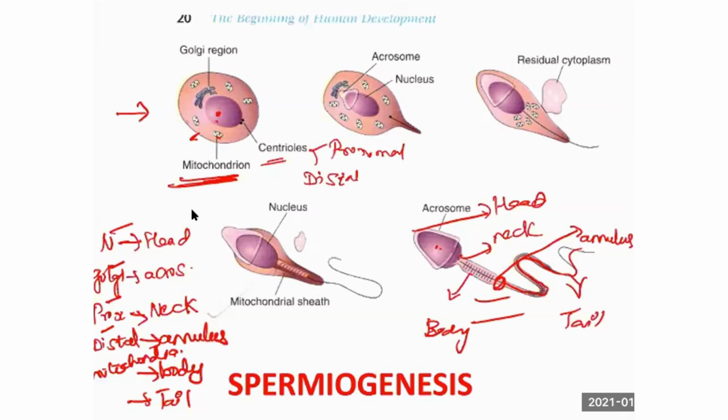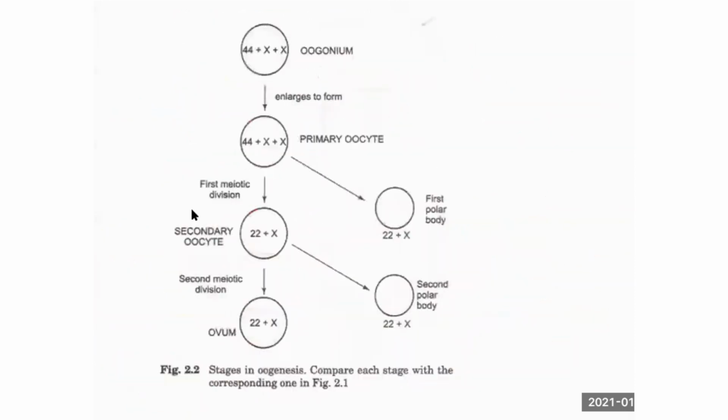So this is the male part, right? What about the female part? It is oogenesis. This is called oogenesis, like spermatogenesis. Here it is called oogenesis. So what is the male gonad called?